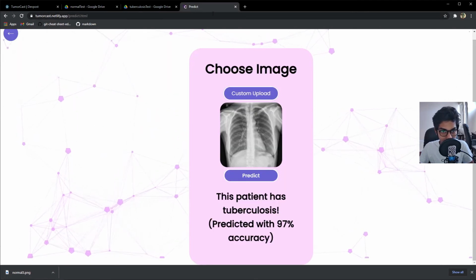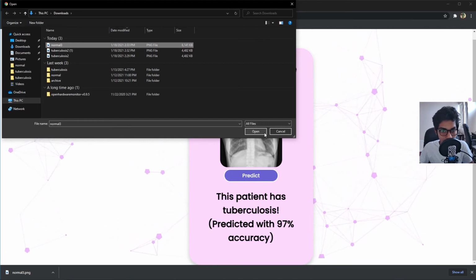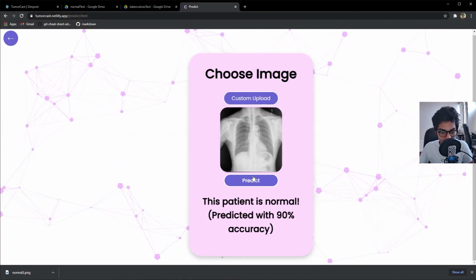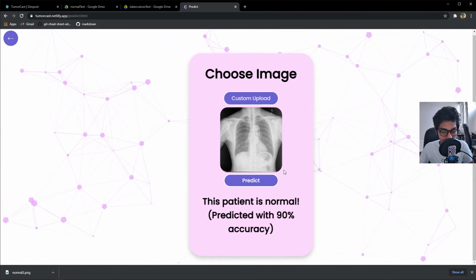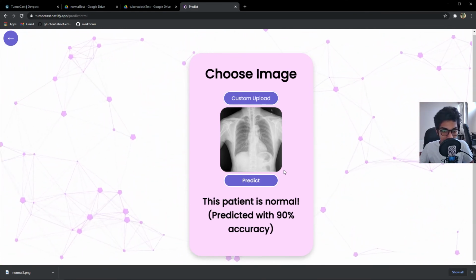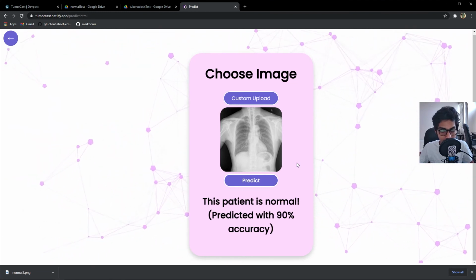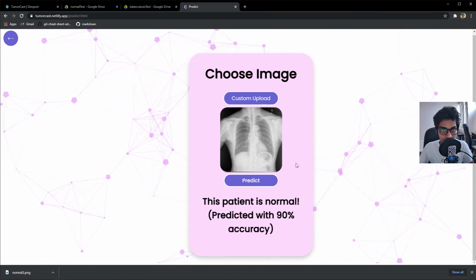If I come back to the website, I can upload an image, and this time click on the image of a patient that's actually normal, and this will load the X-ray image. And if I click on predict, this has predicted that the patient is normal with a 90% accuracy. So now the doctors should still go through further diagnosis just to make sure that the patient is normal. And this is basically how doctors and medical practitioners can use TumorCast to diagnose patients.